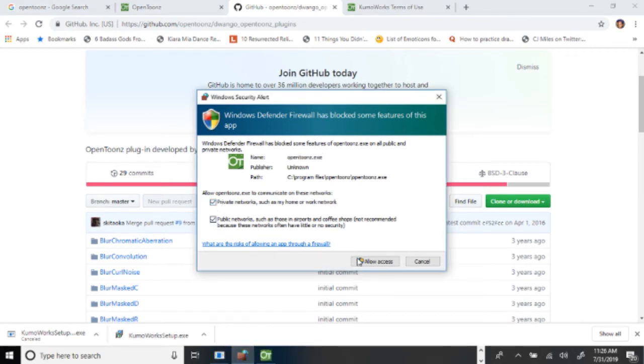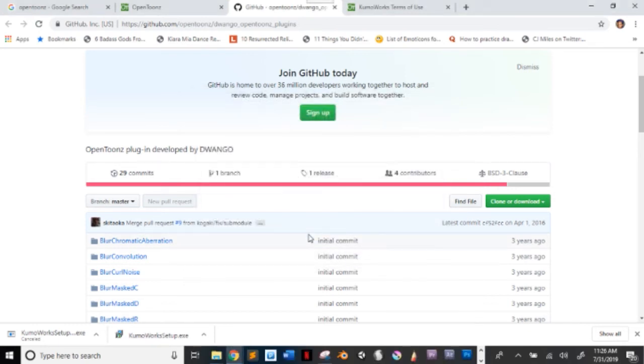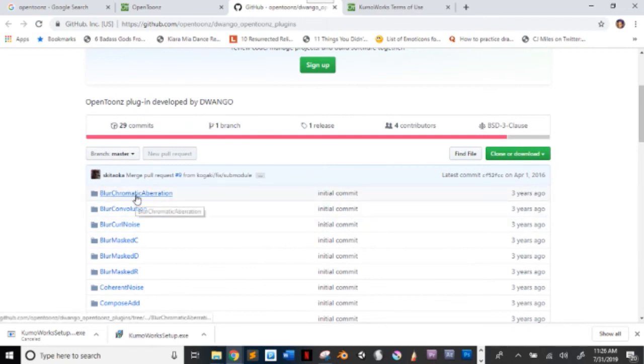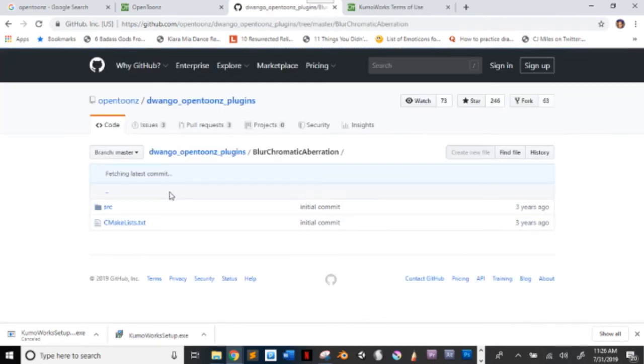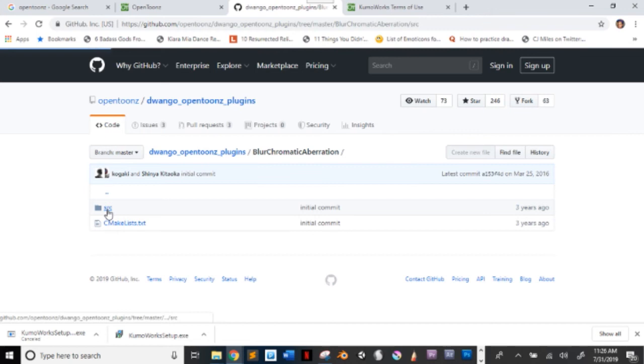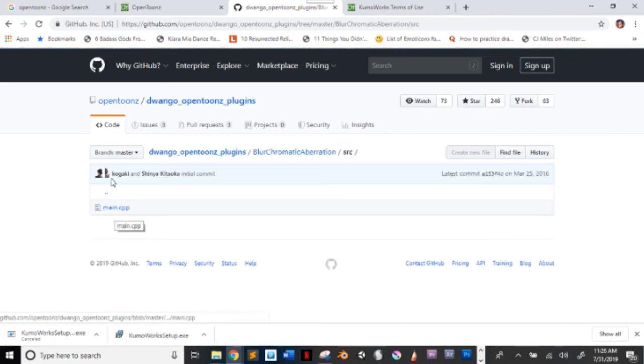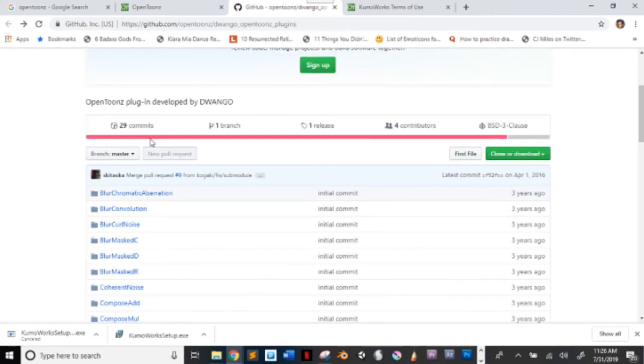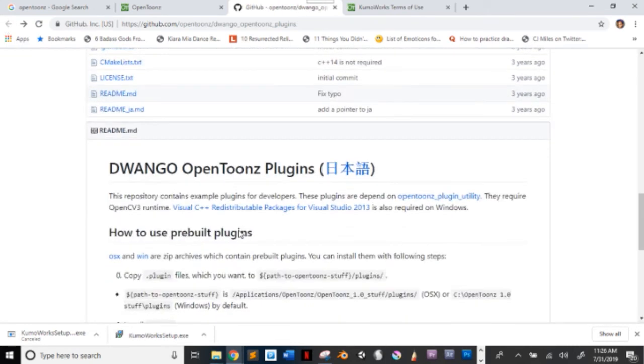You probably could click both private and public networks and just click allow access, allowing the software to work. Windows. Gotta love you. Well, for the effects, I might have to come back and do a separate video on the effects.